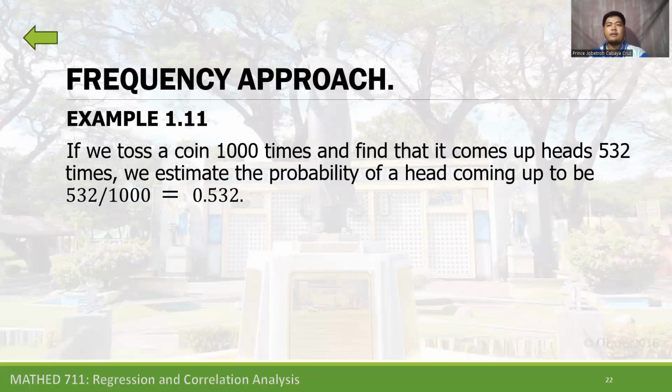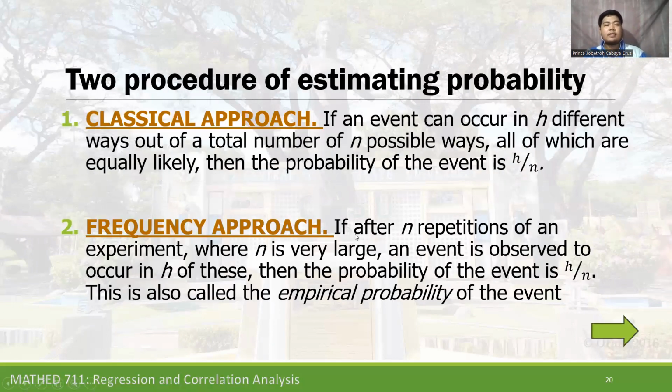So if we have 532 heads and there are 468 tails, therefore, we have 532 heads divided by 1,000 possible outcomes. It is equal to 0.532. Okay. Now we understand the two procedures of estimating probability. Let's move on.